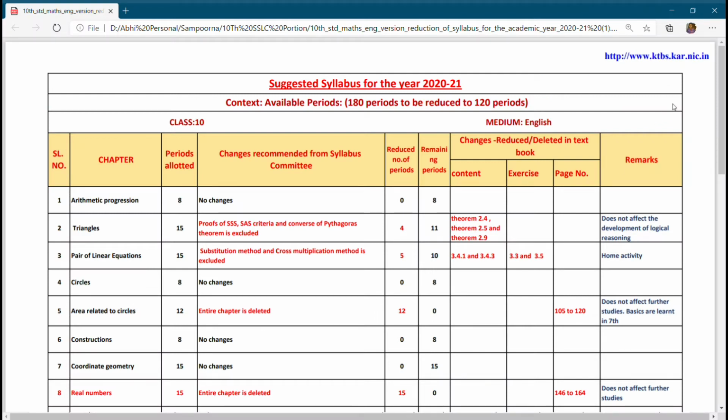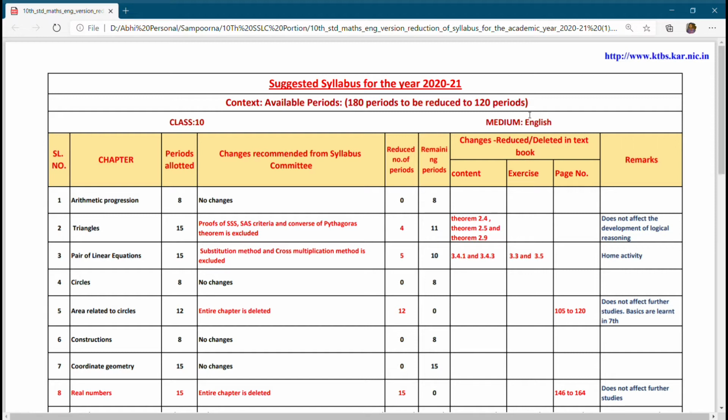Welcome to Vitamin Maths. So today we are going to see the revised syllabus for 10th SSLC Karnataka English medium students, in which the first language is English, second language is Kannada, and third language is Hindi. It is very important to know the revised syllabus for the exam because we have to know what we have to study or what we have to not study.